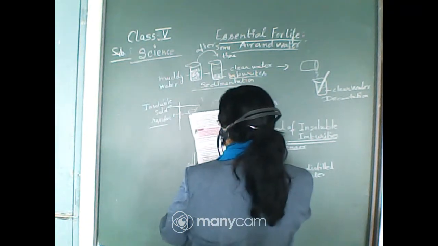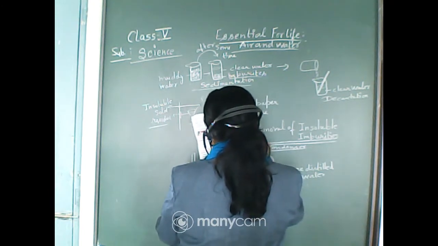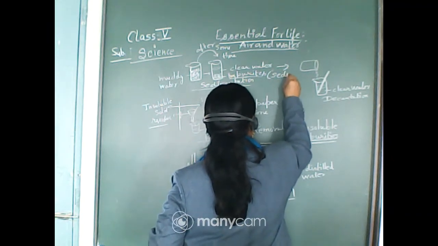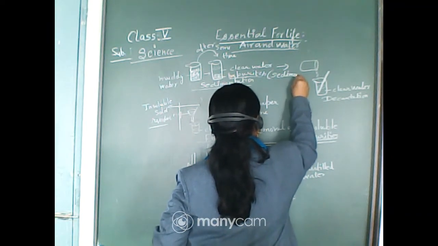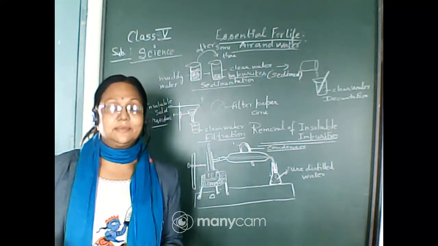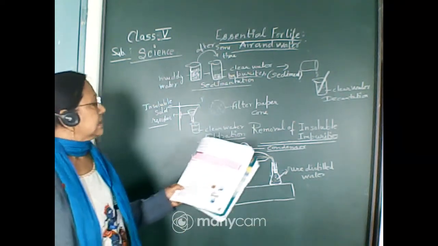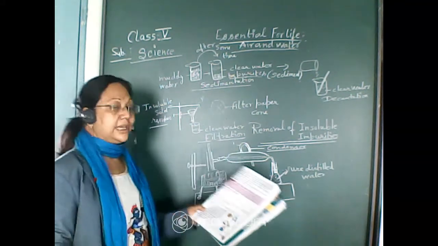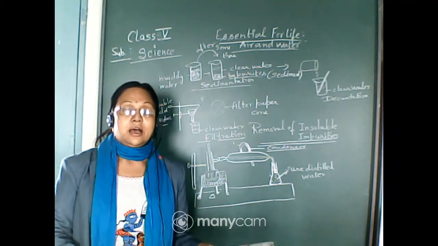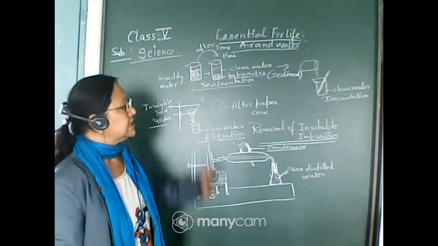These insoluble heavier particles which settle down at the bottom of the flask are called sediments.